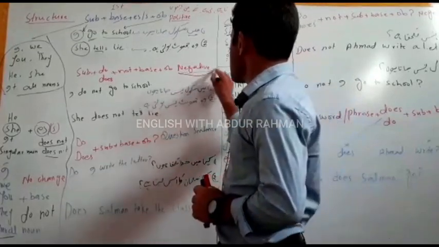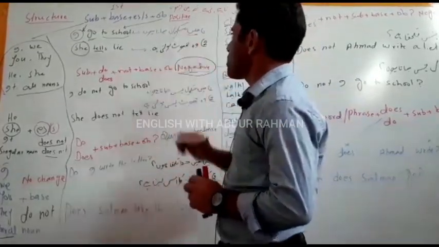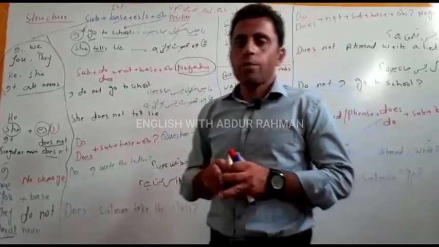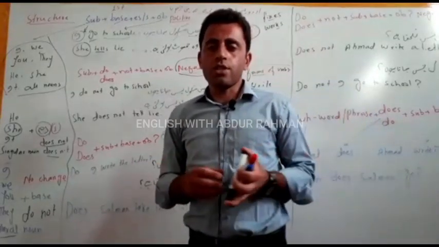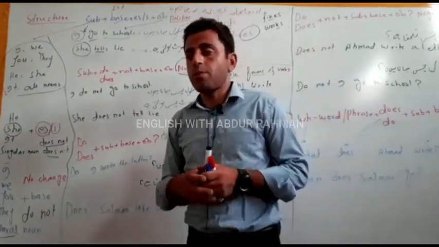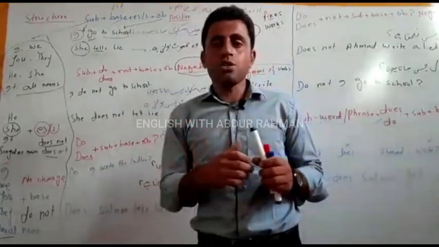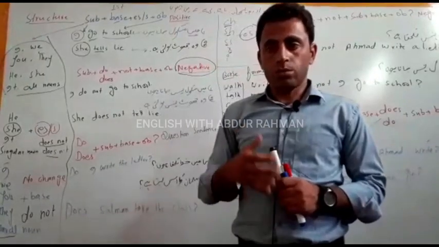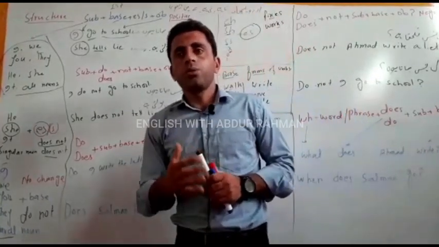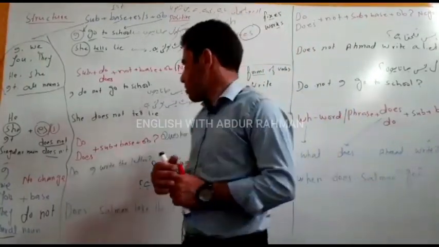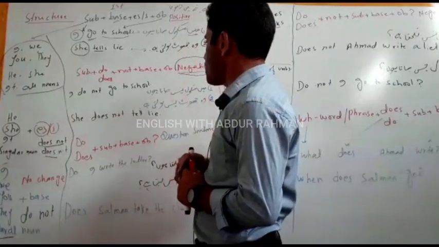So far we talked about the positive sentence. In a positive sentence we don't have any question or negative statement; we have a simple positive statement. Now come to the negative statement. In a negative sentence we show negation. For example, I do not go to school.